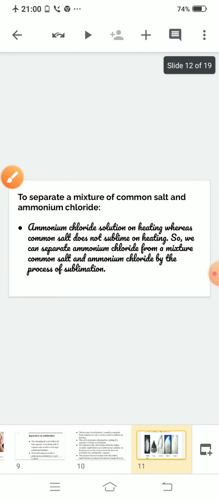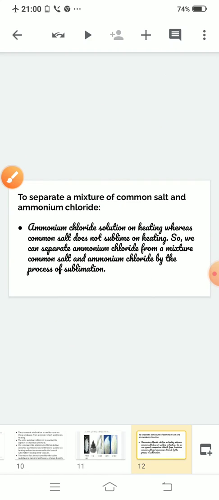Now, how do you separate a two-solid mixture by using sublimation as a separation technique? Take an example of common salt and ammonium chloride. As we know, ammonium chloride is a sublime substance, and salt does not sublime on heating.